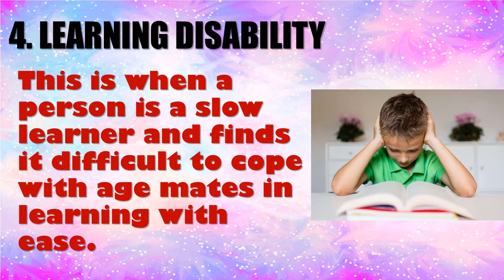So it's a disability. The person is very slow. Things that his age mates can do in class, even when he's being taught, he's not following, he's not understanding it. This is what is known as learning disability. The person has a low assimilation when it comes to what? Learning. So these kind of people, it takes time for them to be able to learn and to know what they are doing.